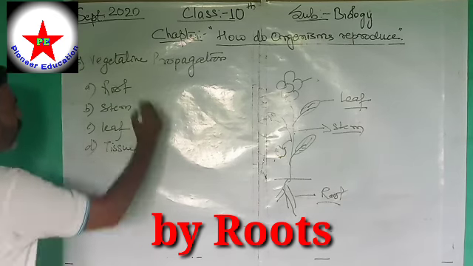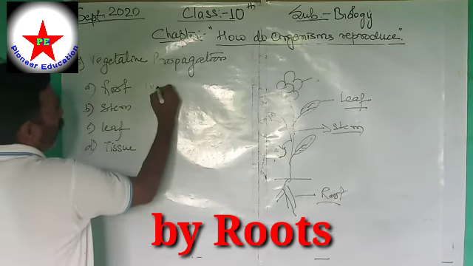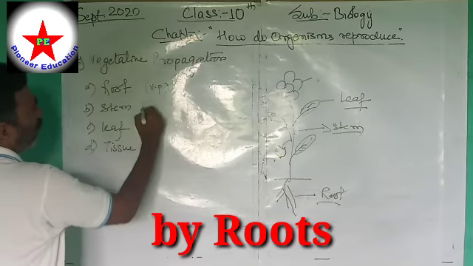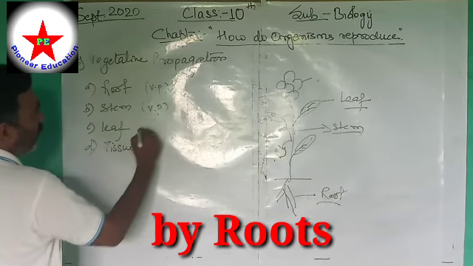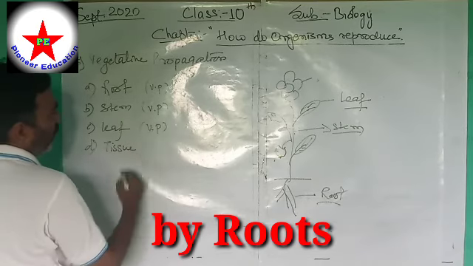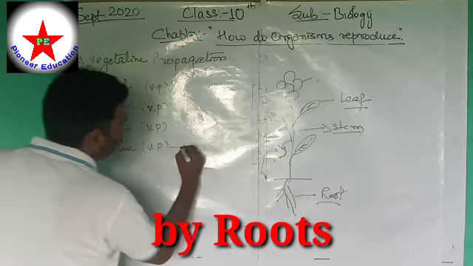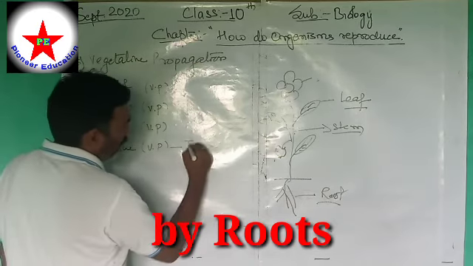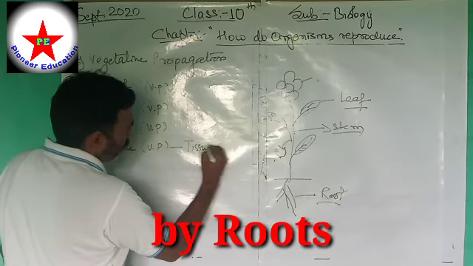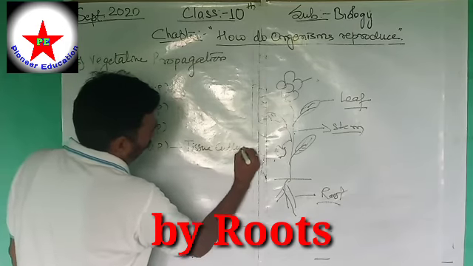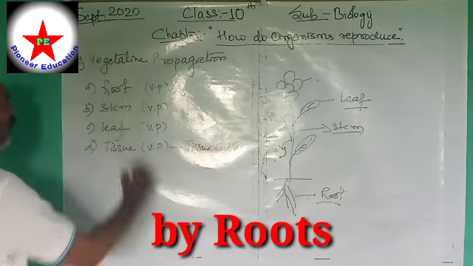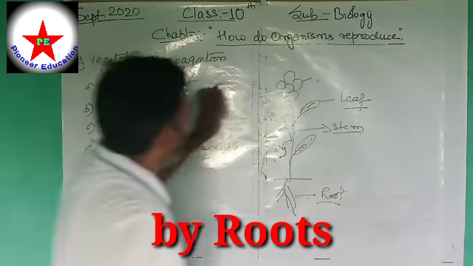Got it? So vegetative propagation by root, by stem, by leaf, and by tissue, and it has been given a special name, and that is tissue culture.